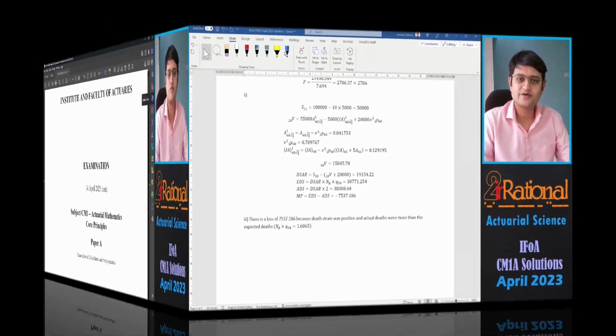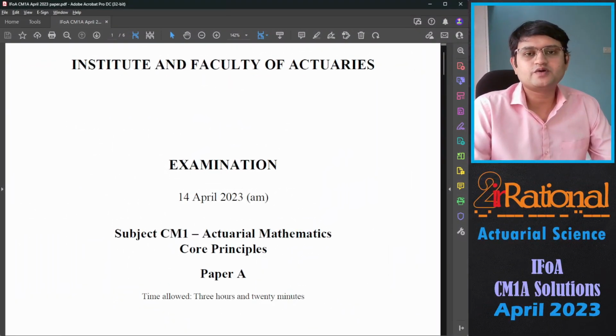That ends our paper. The overall paper was very straightforward, very simple. We did not have to use any Excel, and except for 1 or 2 places, the questions were very straightforward. So I am expecting a high passing mark this time, but it will definitely depend on paper B as well. Overall, it took me about 2 hours and 40 minutes to complete. So the paper was not really lengthy. You could have easily completed it in 3 hours and 20 minutes.